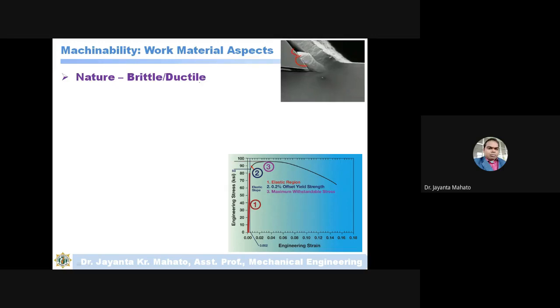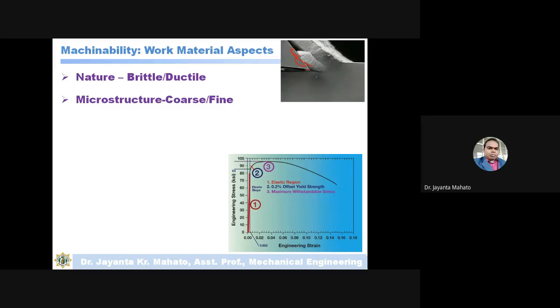In case of ductile material, continuous chips will be removed. But here, there is more friction between the chips and the workpiece, so the friction between chips and workpiece is likely to be higher. So the nature of the material, brittle type or ductile type, also affects the machinability of the material.